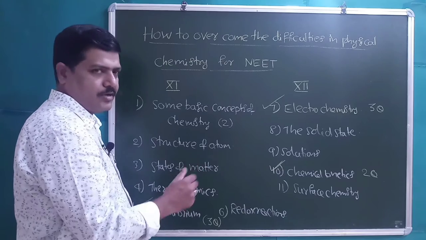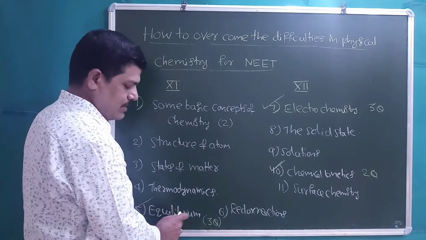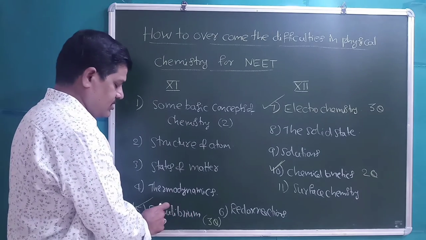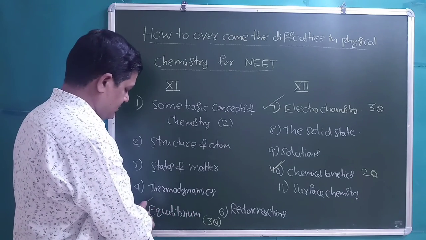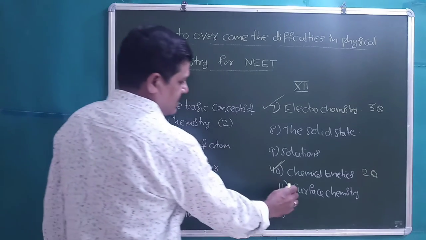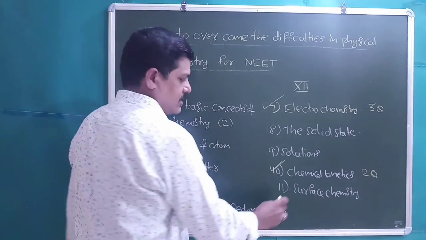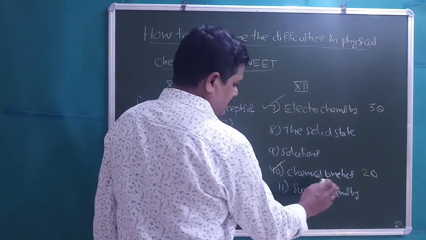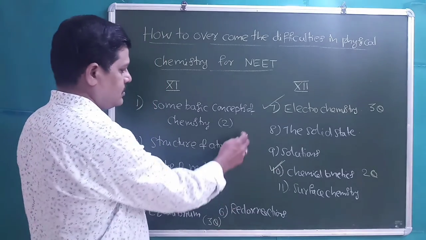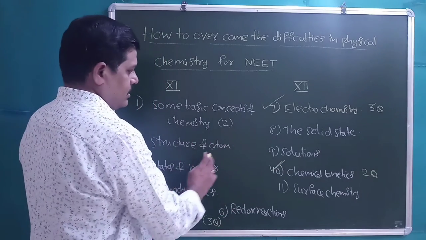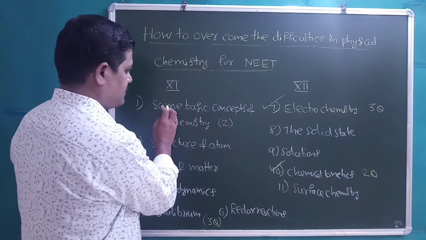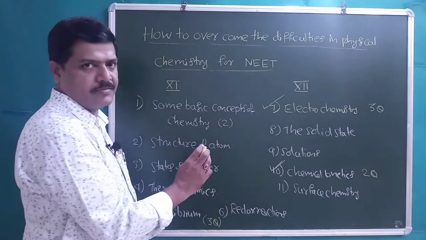So earlier, if you are feeling difficulty with equilibrium, we just have to read all the concepts clearly and do the numericals. Definitely it will become very easy. Students, out of the 11 chapters, surface chemistry contains all theory concepts only. There are no numericals based on surface chemistry, right? In the remaining chapters, most of the solutions part we will do in concentration terms from the chapter some basic concepts of chemistry.